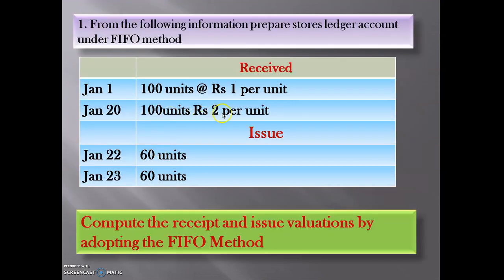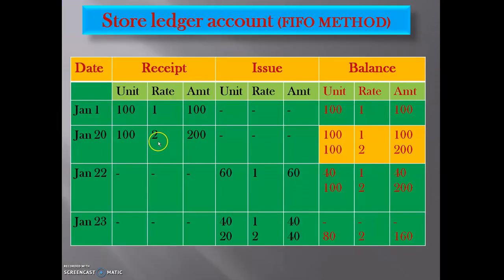See here, the rate is 2. We have to take that rate and multiply both, it will come to 200. After this, see very carefully, in the balance column we have to take the first balance. Balance means whatever remains in the store department. So here we have to write the first balance, that is 100 units, rate 1, and amount 100, as it is. We have to write this first.